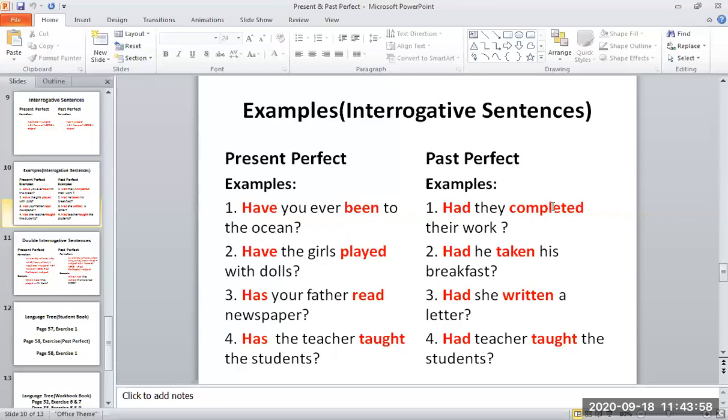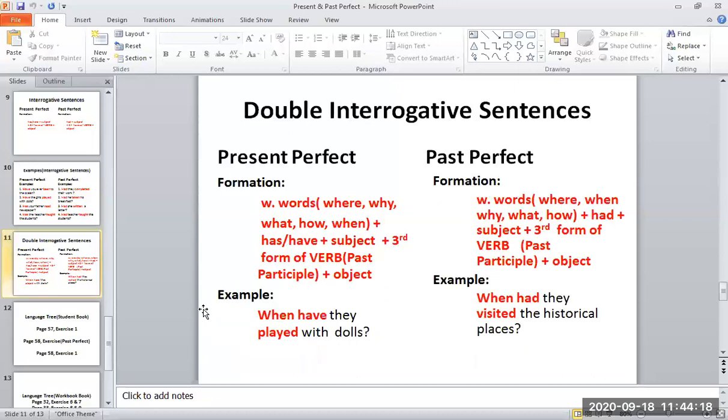Completed is the third form of verb or past participle. Taken, written, taught, and the objects are work, breakfast, letter, and students. Okay, have they completed their work? Had he taken his breakfast? Had she written a letter? Had the teacher taught the students? Hope you have got it.